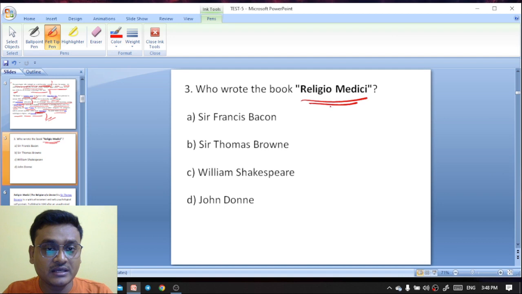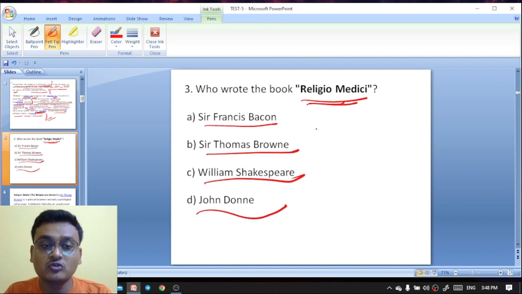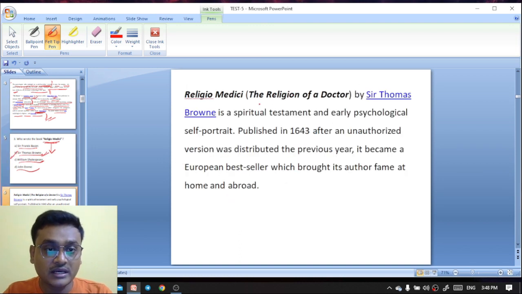Who wrote the book Religio Medici? This is a work of religious reflections. Sir Francis Bacon, Sir Thomas Browne, William Shakespeare, John Donne. Who wrote the book Religio Medici? Here Sir Thomas Browne has written Religio Medici. This is a book on the religion of a doctor, titled The Religion of a Doctor, by Sir Thomas Browne.